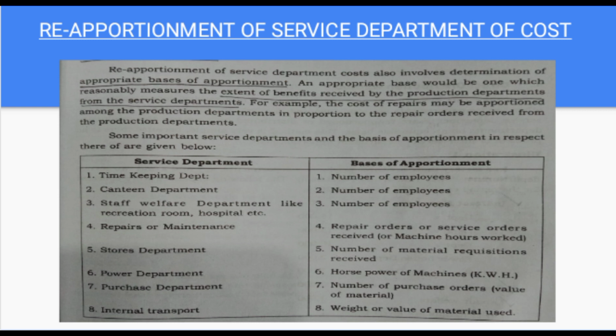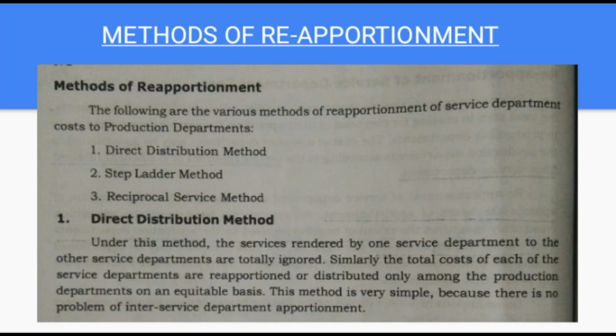Then fourth one, repairs or maintenance. Here we use repair orders or service orders received. Fifth one, stores department. Number of material requisitions is the basis of apportionment. Sixth one, power department, horsepower of machine. Purchase departments, number of purchase orders. And the last one, internal transport. Here we use value or weight of material used as the basis of apportionment.